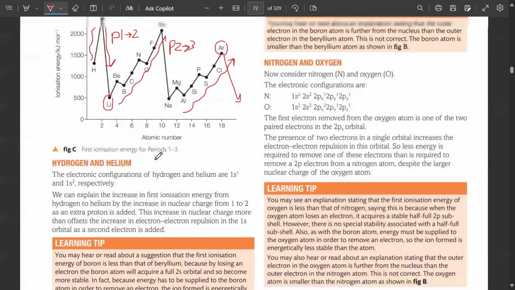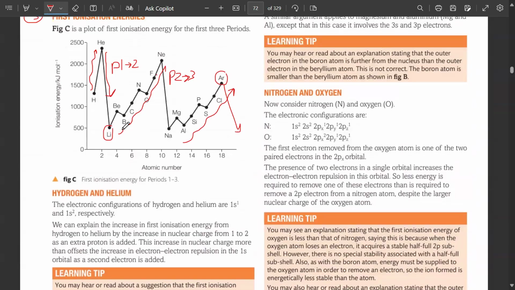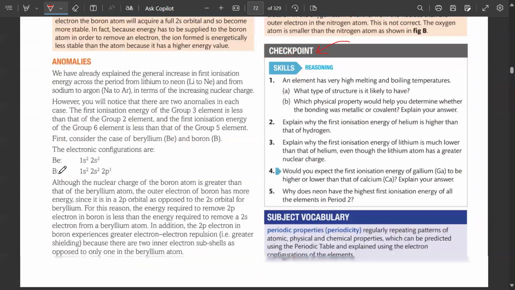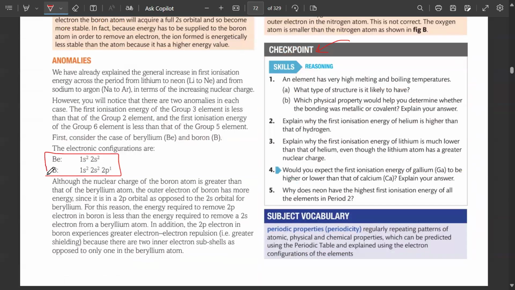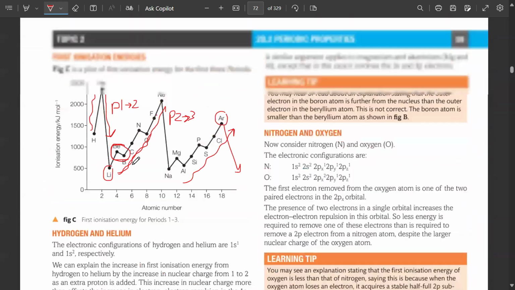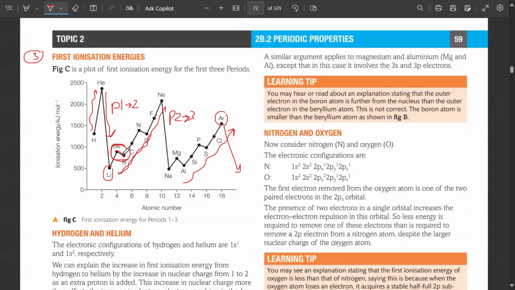Now here you can see, you must be thinking that it should keep on increasing. Why is there a dip? What's the reason for this dip? Look at this. The reason for this dip is that a lower ionization energy is needed to remove this electron, because the p subshell is high energetic. A high energetic p subshell needs lower ionization energy. So that is why there's a dip from beryllium to boron and then again an increase. But after some time you will see another dip between nitrogen and oxygen.